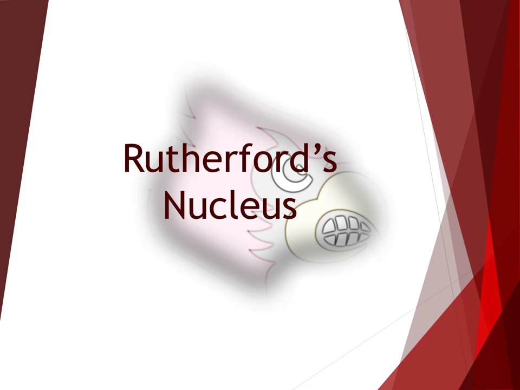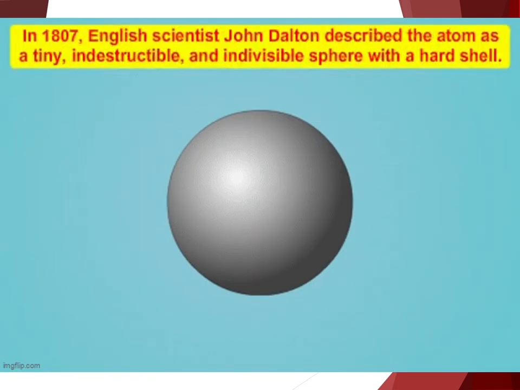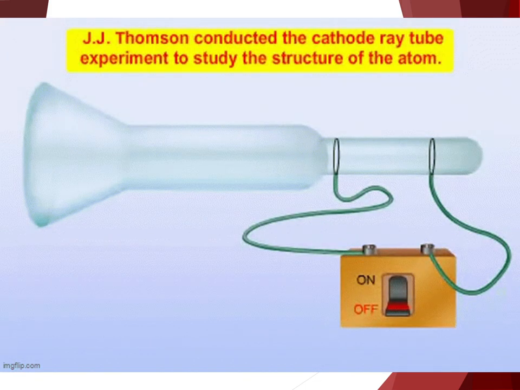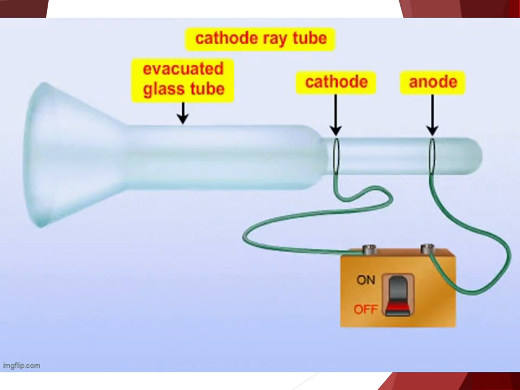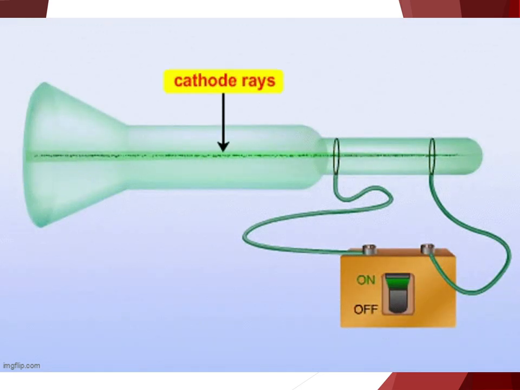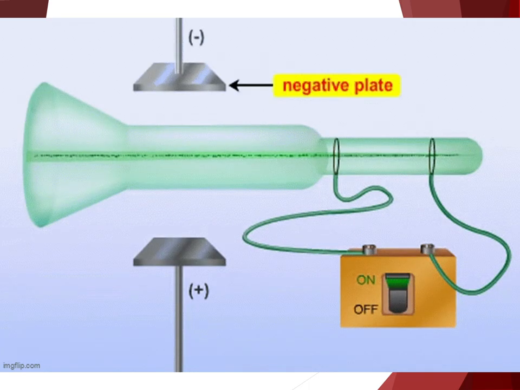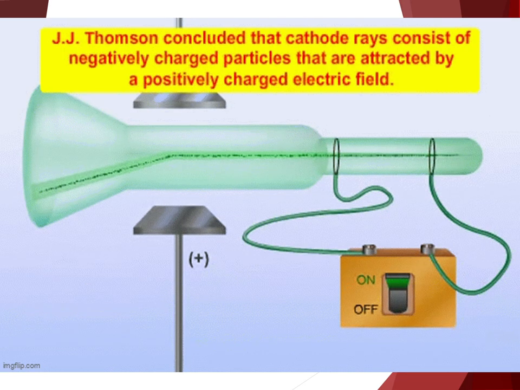First main idea, Rutherford's nucleus. At the turn of the 20th century, understanding the structure of the atom was one of the most sought-after goals in physics. In 1897, J.J. Thomson discovered the electron and proposed his plum-pudding model of the atom.